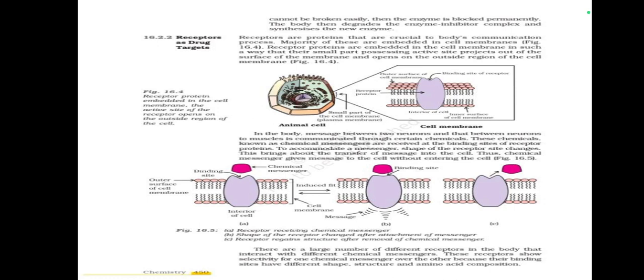Figure 16.5. There are a large number of different receptors in the body that interact with different chemical messengers. These receptors show selectivity for one chemical messenger over another because their binding sites have different shape, structure, and amino acid composition.